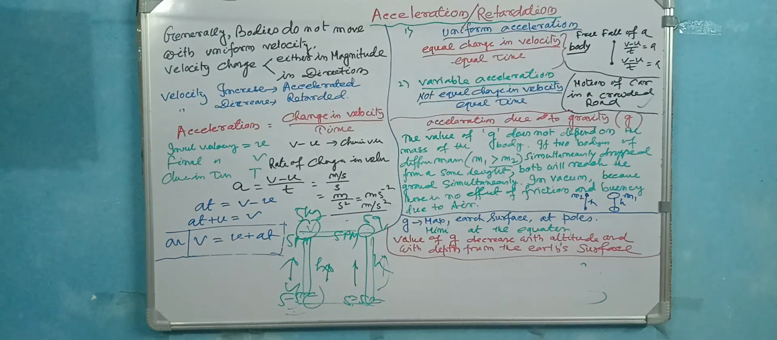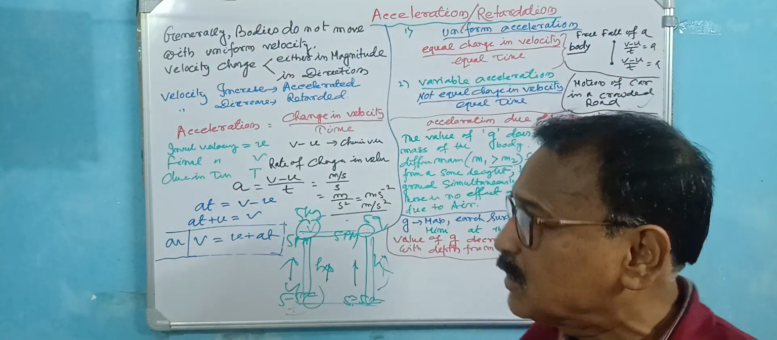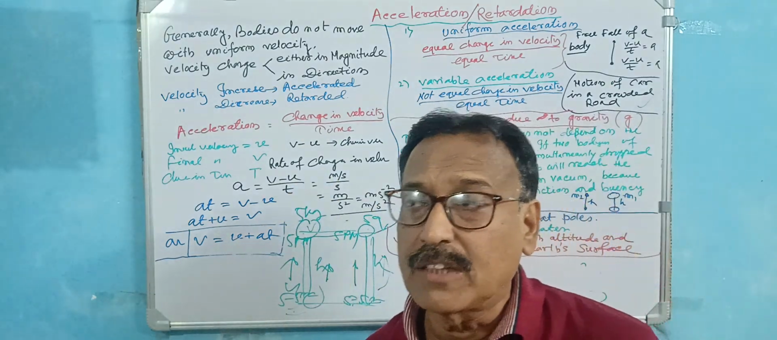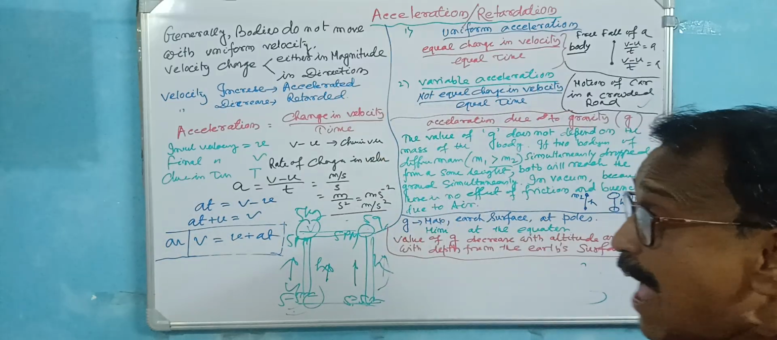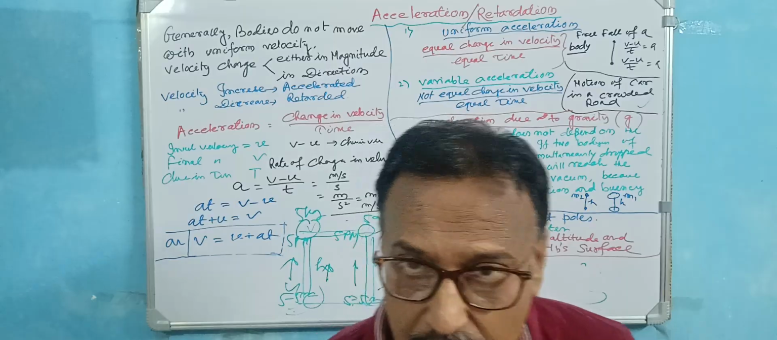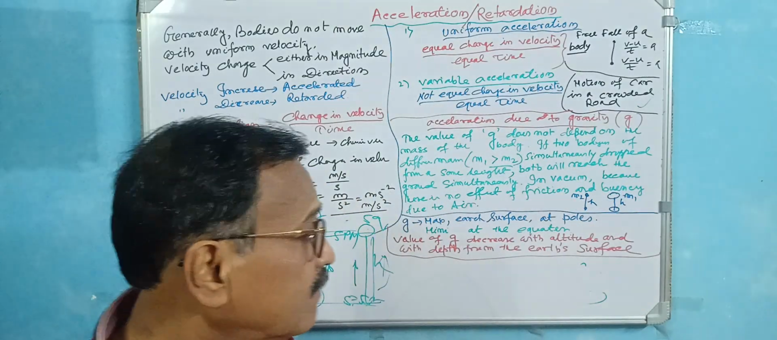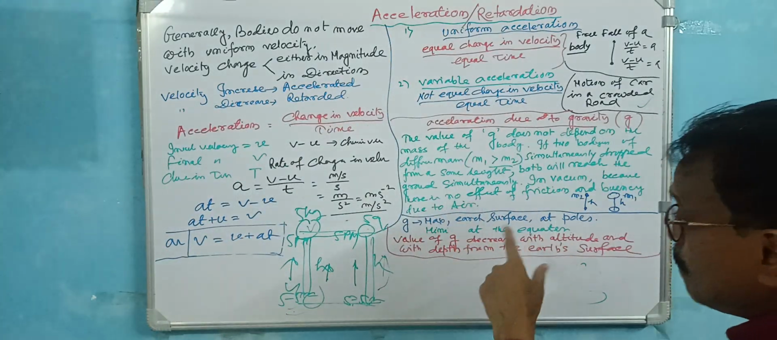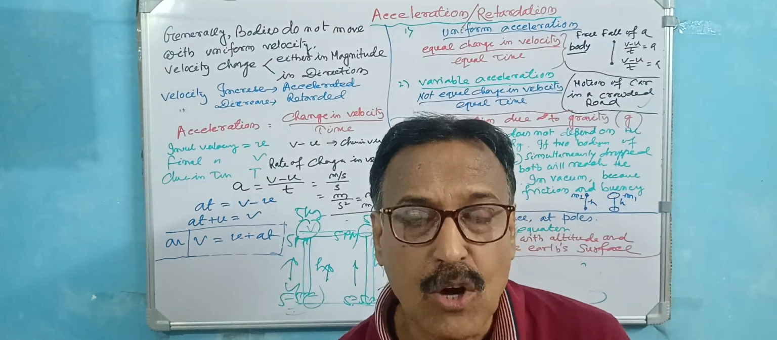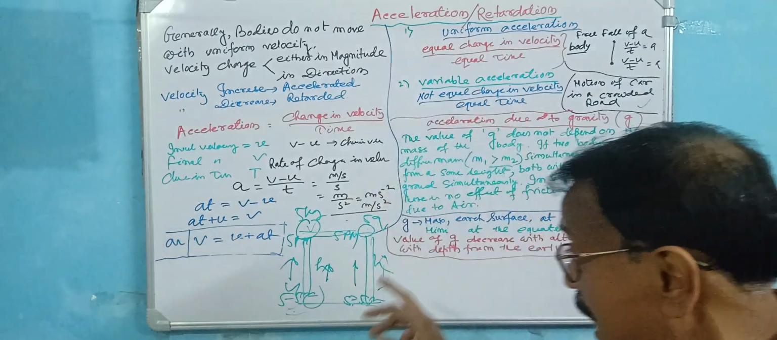Suppose an iron ball or a feather is dropped. The feather takes more time, because the air resistance and the buoyant force are there, but the heavier thing quickly comes down to the surface. Okay, now one thing: g is maximum at the poles and minimum at the equator. The value of g is maximum on the earth surface at the pole, and minimum at the equator.